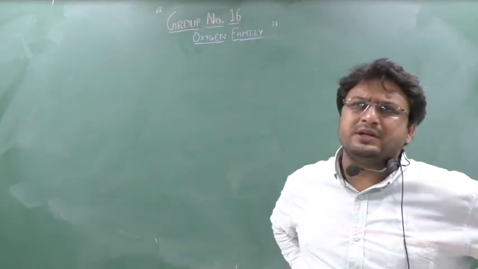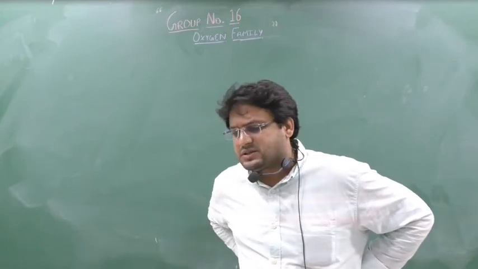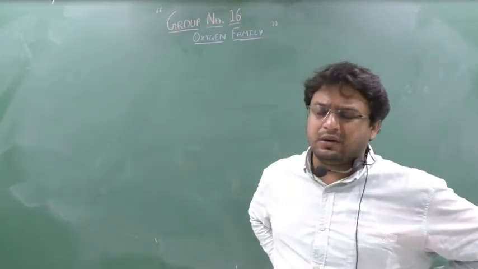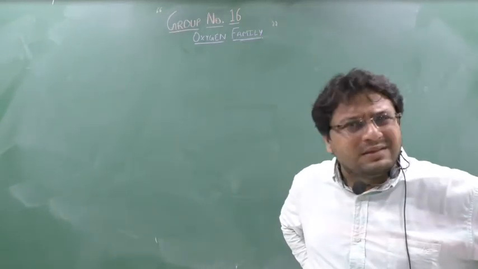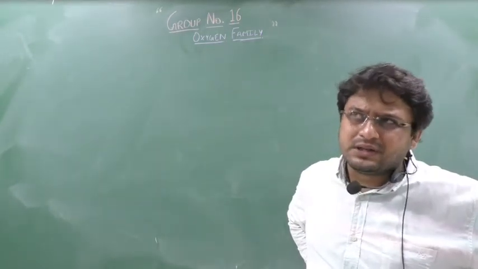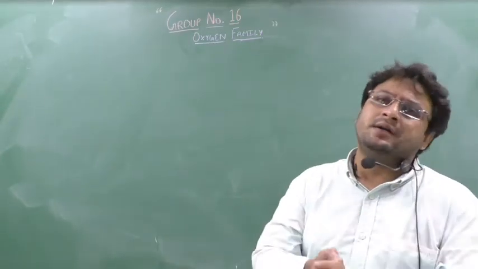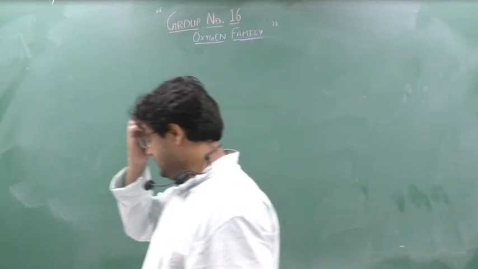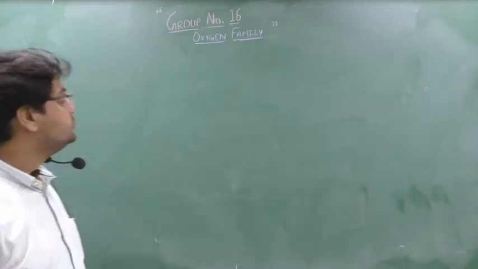Properties are easy to remember, because since standard 9 you have been studying oxygen, ozone and sulfur, and these 3 only will come again and again, oxygen, sulfur, but 2 only. The others, just remember their occurrence and their properties. Clear? So today I'll start group number 16, oxygen family.